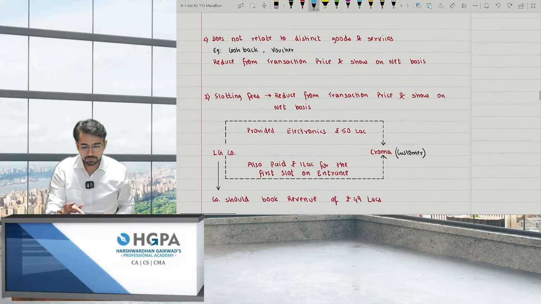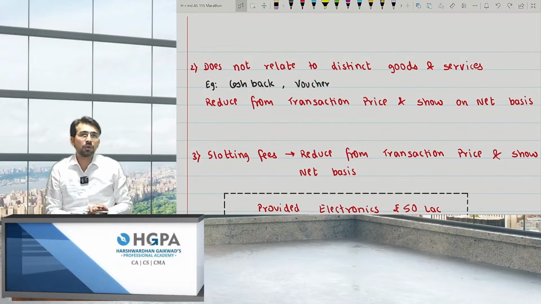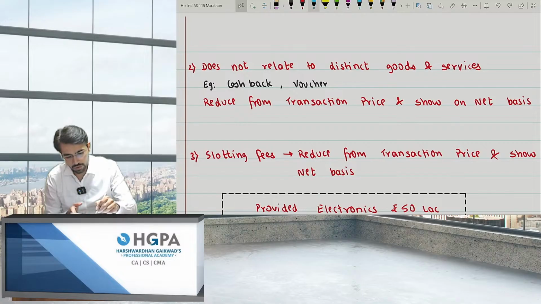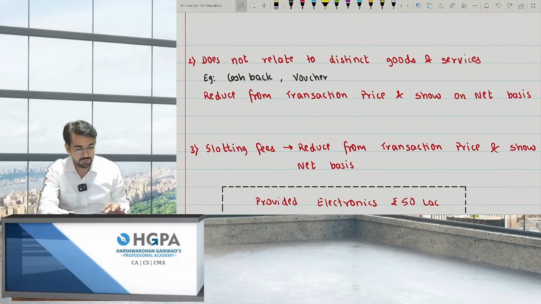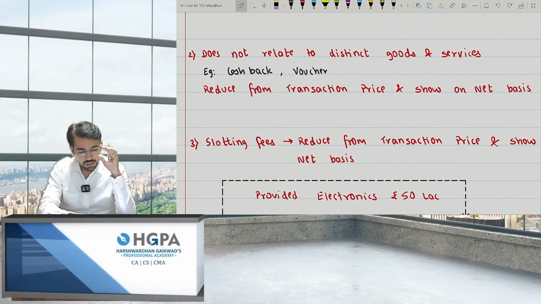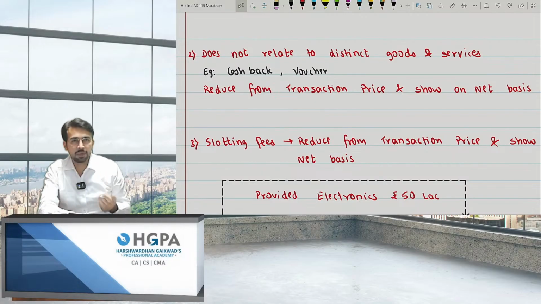Moving ahead. Second, does not relate to distinct goods or services. For example, cashback or voucher. This is one of the important questions. This one question was asked in the recent papers also, so you have to pay attention on this point. I have also taken that question itself. So it does not relate to distinct goods and services, that is cashback or voucher. For example,